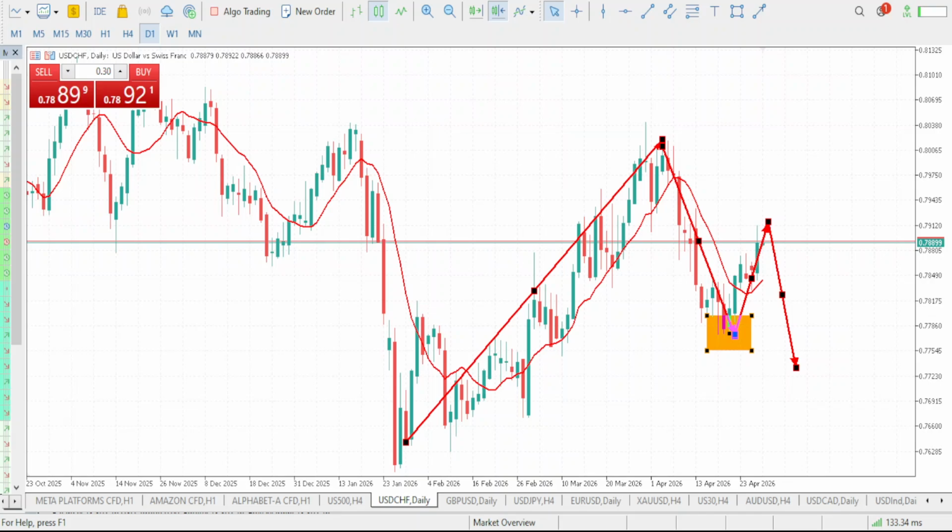So that is why you need to always make sure your prediction or your bias is flexible. If our bias changes, I'll make sure I do the updates and let you guys know.